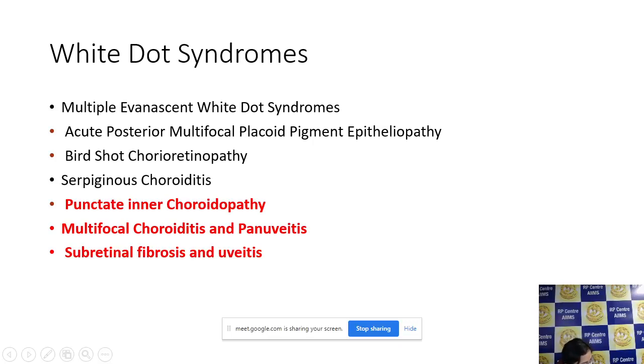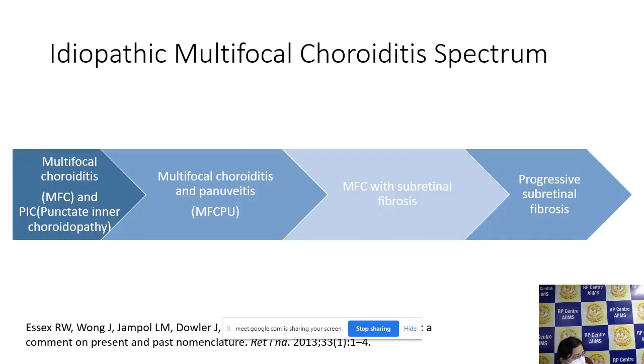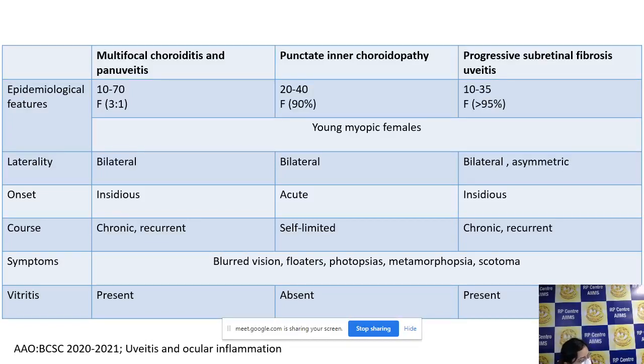But Gass has described these entities separately depending on minor morphological differences. And he has tried to differentiate between them and tried to tell you that some of them behave in a different manner. Some of them have a benign course, some of them have a more permanent course. So you should also try to differentiate, so that at least if not treatment wise, you can at least give a prognostically different value to the patient. Maybe the secondary complications might be different. And tomorrow, if we understand these entities histopathologically better, we also might have targeted therapies. So it is not a very good idea to be a clubber always.